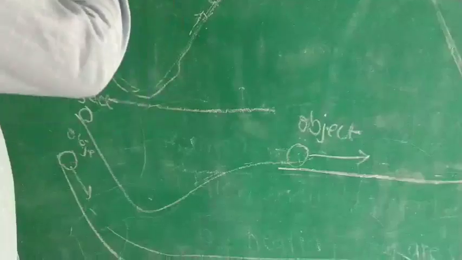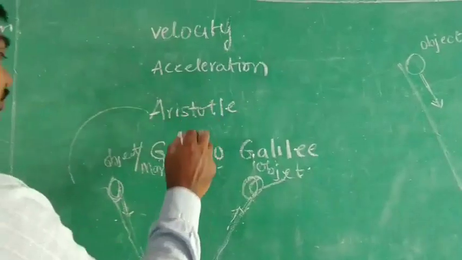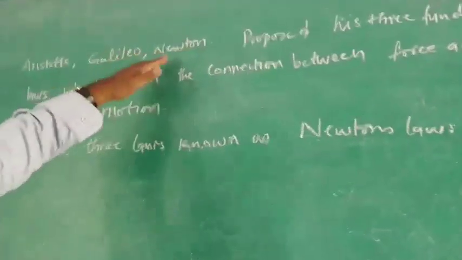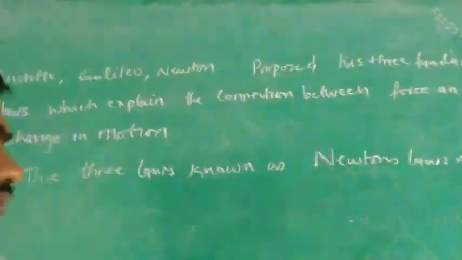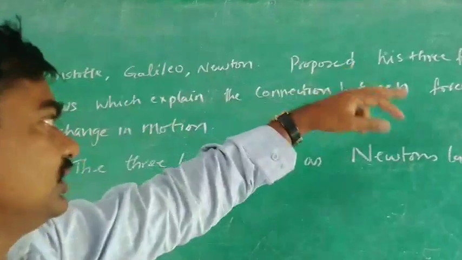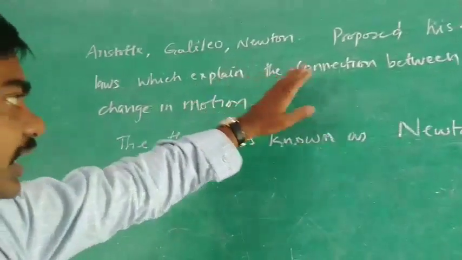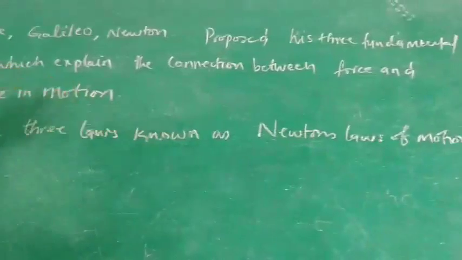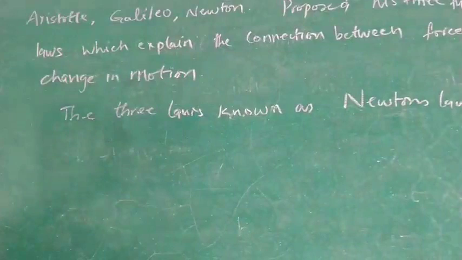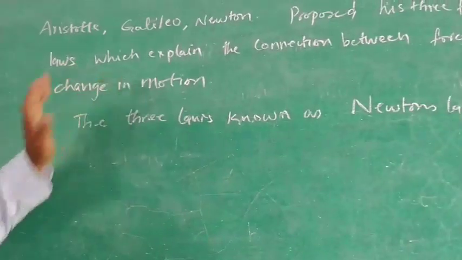But whatever was said by Aristotle and Galileo, based on this we got it again. Aristotle, Galileo, and a third person who speaks about friction also, that is Newton. These three proposed three fundamental laws which explain the connection between force and change in motion.